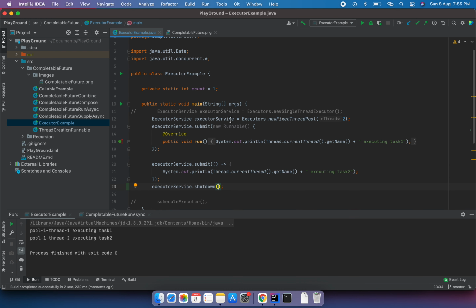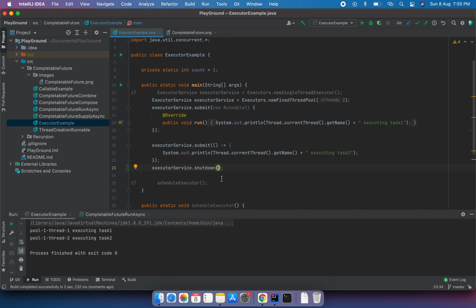This is a very simple example where we create some tasks and assign them to the executor service, and those tasks are pushed to a blocking queue, and from the blocking queue the thread will pick the task and start executing it. So this is the simple example.